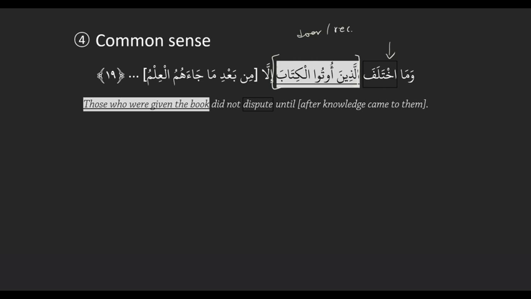So if we were to say that it's the doer, it translates as the ones who were given the book did not dispute. And if we were to do receiver, it would be he did not dispute the ones who were giving the book except after knowledge, which doesn't really make sense. So you just use common sense in cases like that. So, any questions?